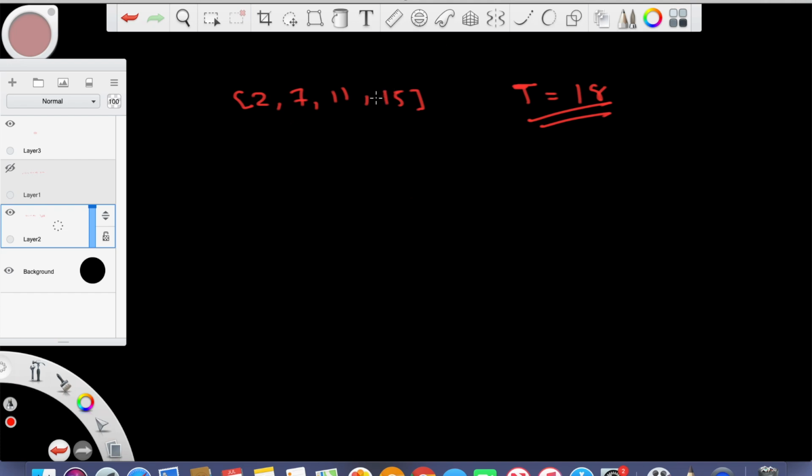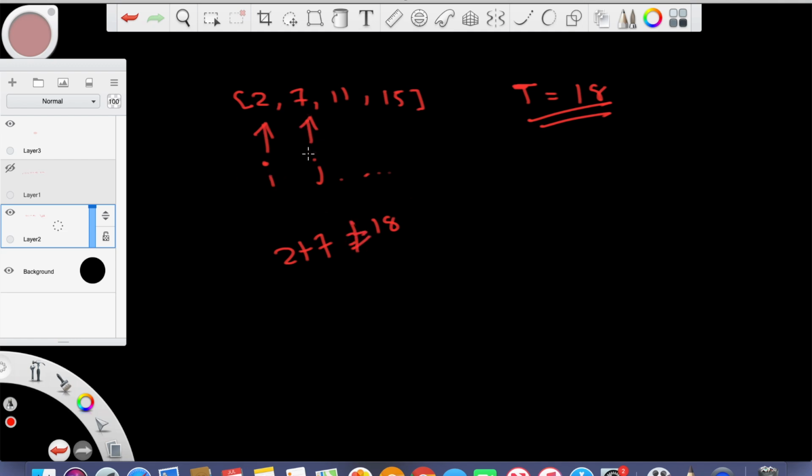So in a brute force scenario with this question, we know that there's exactly one solution. So what we could do is start from some i, and go on for j values up until however many values we have, and we try to add those values. So let's say we have i here, and j will go on here. So basically we'll add those values. We'll say, okay, 2 plus 7, is that 18? Nope, it's not 18. So let's move on.